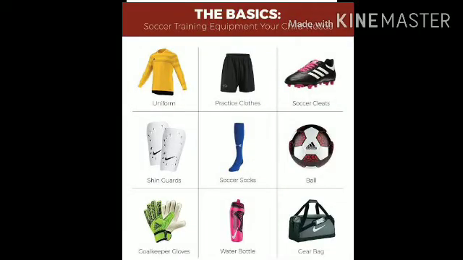Next, equipment. Equipment is what football players must have while playing. Players must wear a jersey, shorts, stockings, chin guards and football boots. So stockings are the football socks. Okay children. And chin guard is, we have a chin bone near the angle, right? Top of the angle we have the chin bone. So there we should have some guard, that is called a chin guard, a safety for our chin bone. And football boots, there are separate playing shoes for football, known as football boots.